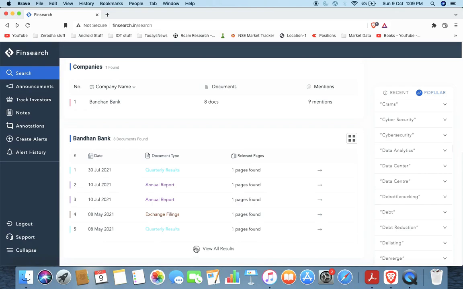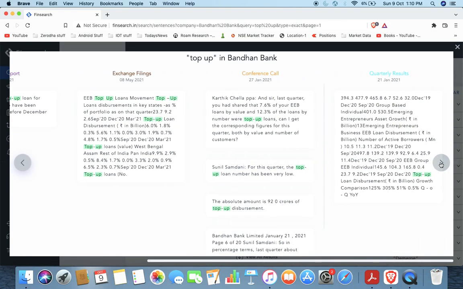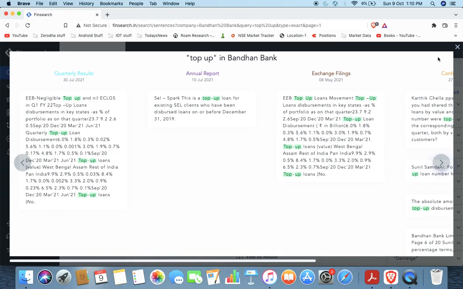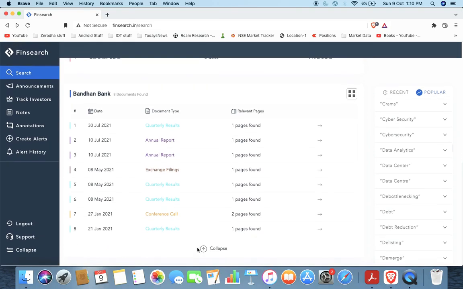You can see 8 documents total found. You can go through what they're talking about on top-up loans, what percentage of the book they say it is, what kind of questions analysts are asking them about top-up loans.